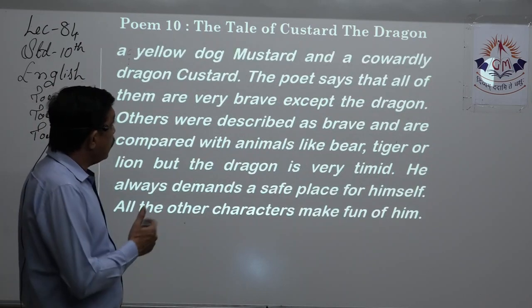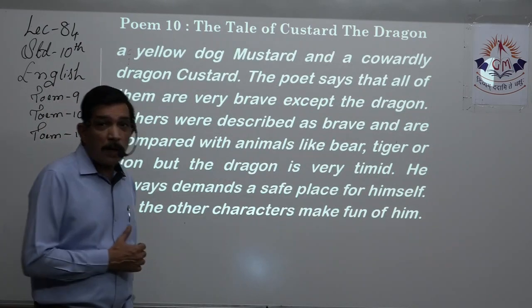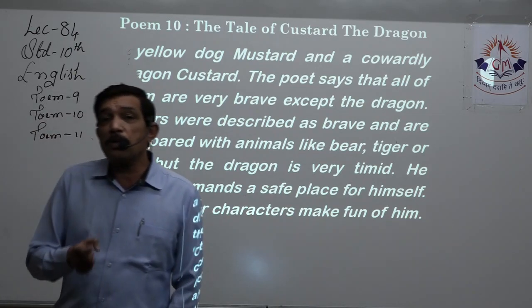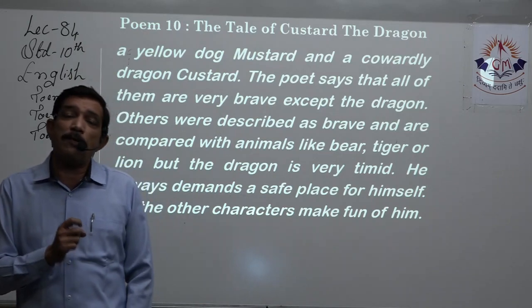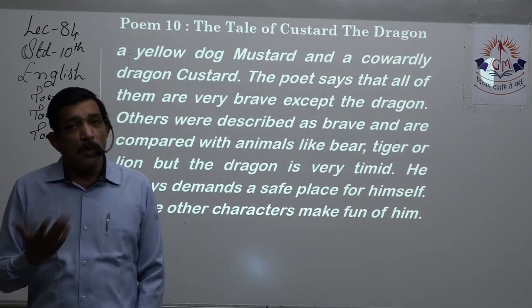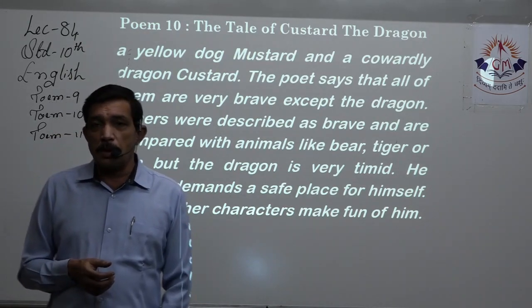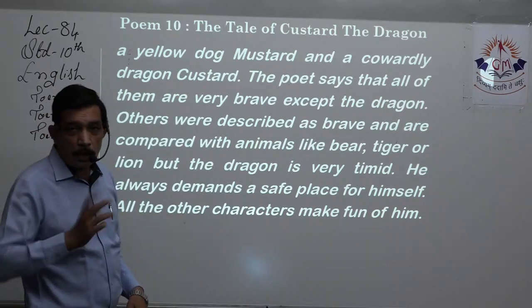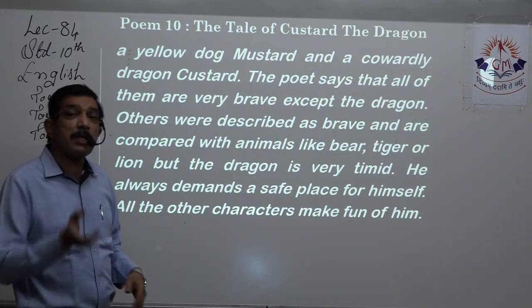A yellow dog. Now we have a fourth one also, a yellow dog named Mustard. Yes, of course, if it's yellow, it's mustard. Yes, because the flowers, mustard is black, but then flowers of mustard, they are yellow. So very obviously named Mustard, right? And a cowardly dragon, Custard, that we know. So custard, mustard, naming names, same way, Ink and Blink,